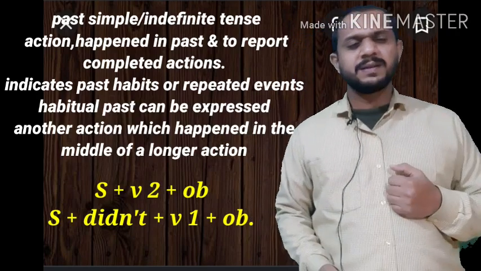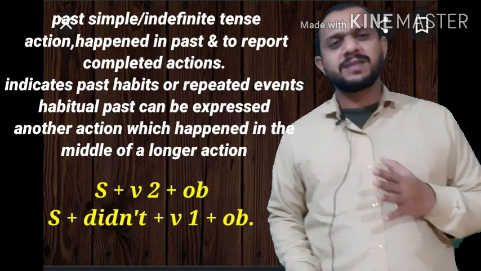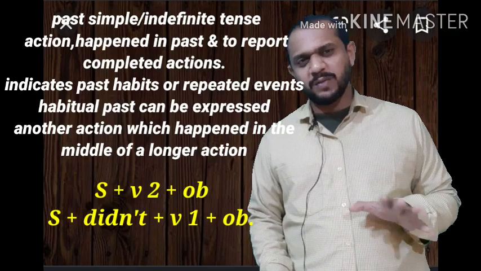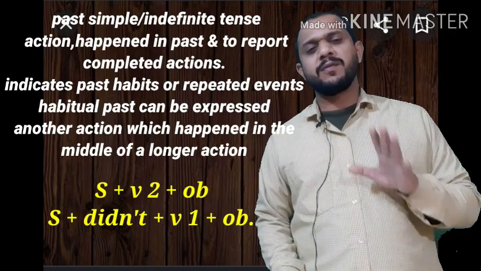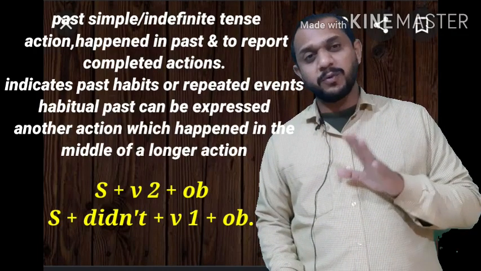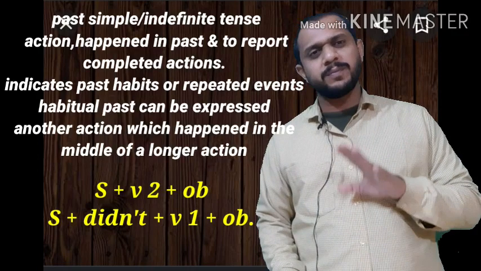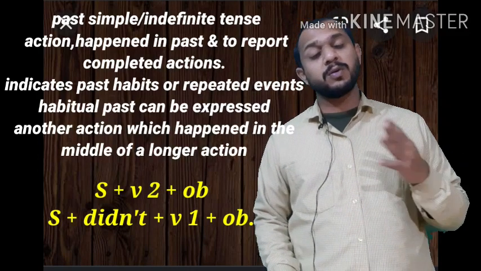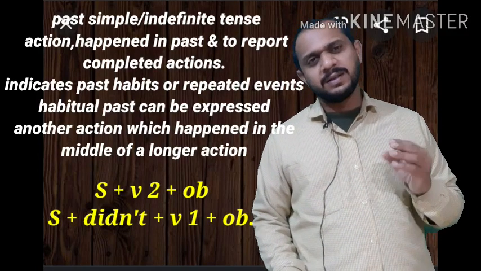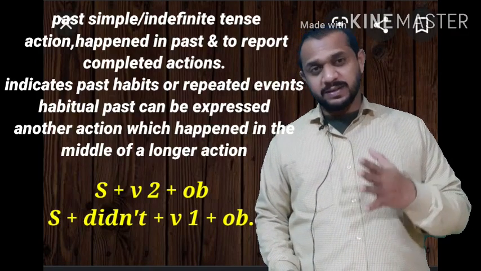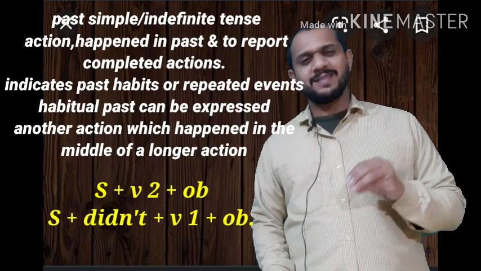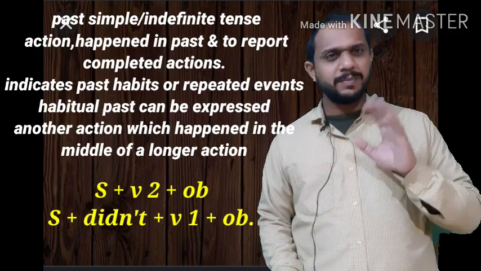And sometimes in an action we have not given time. We have not given a time adverb, but we have to find out the concept from the given context. From the context we can get the time adverb. We can understand the time given, and we can turn our sentence into simple past.